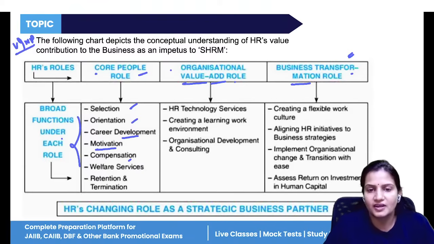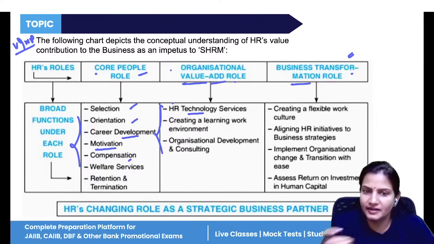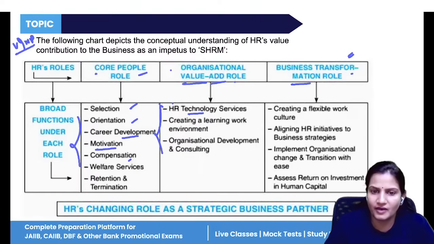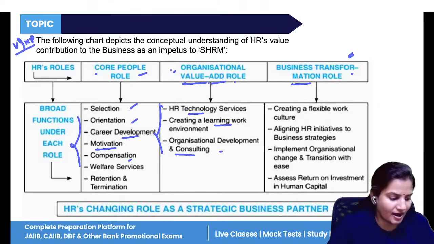Now, apart from this, there are some roles. If these are performed in the company, then they will add value in the company. Like if you have used updated technology, that will add value in your company. If you have created a learning environment, where people are learning together, sharing their knowledge together, and helping each other, that will add value to your company. And the consultation programs will also add value to your company. So these are known as organizational value add roles.